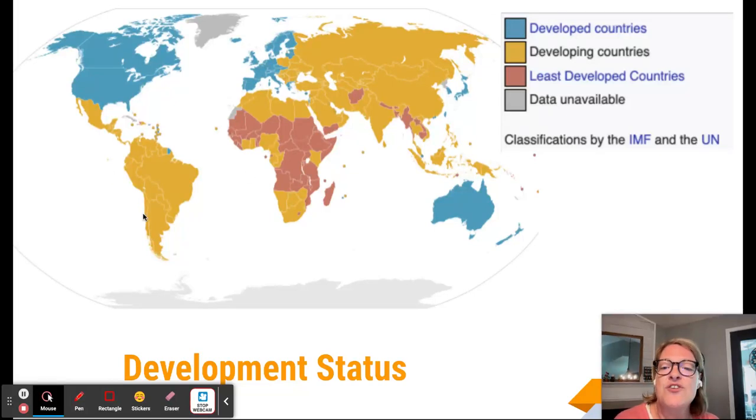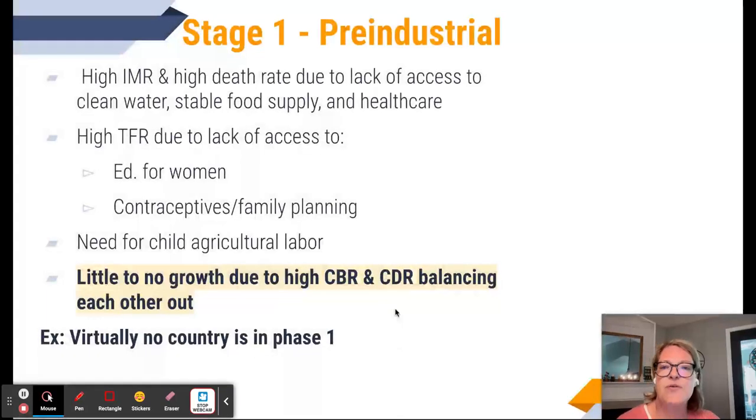And then we have countries in yellow that are considered to be developing countries. So they're in the middle of this path to industrialization. And then we still have some countries in Africa that are considered least developed or less developed, Middle East, right? Some Asian countries. And this is all classifications based on the UN development status. Okay, so that's who assigns this status. And again, it's based on GDP and life expectancy in general.